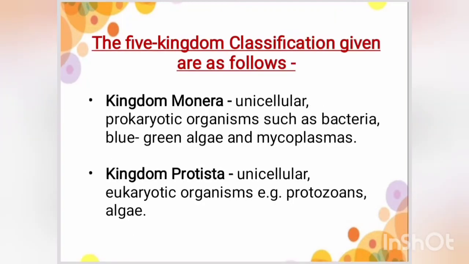The five kingdoms of classification are given as follows. The first one is kingdom Monera. It comprises unicellular prokaryotic organisms such as bacteria, blue-green algae, and mycoplasmas. The second one is kingdom Protista. It comprises unicellular eukaryotic organisms, examples: protozoans and algae.